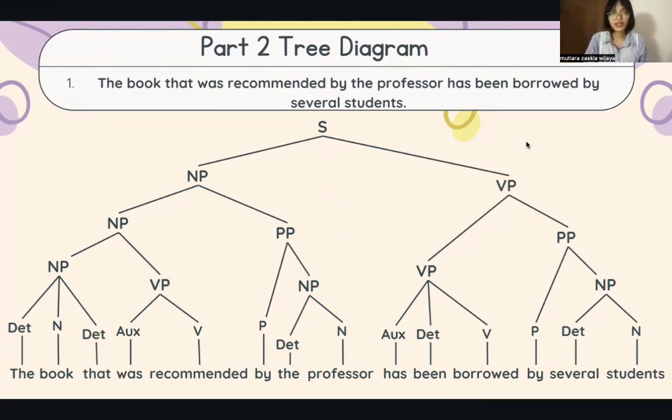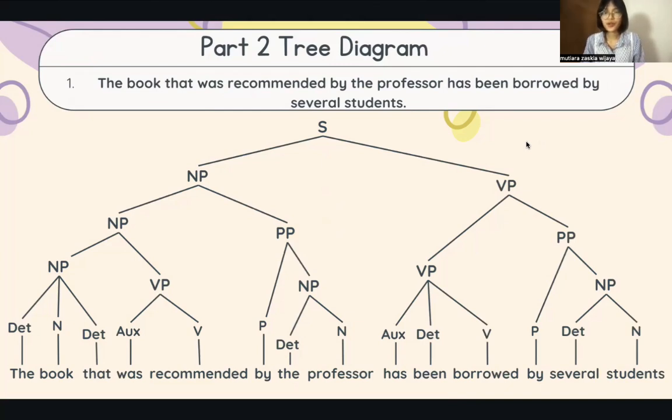The book that is a noun phrase because there is a determiner, book is noun, that is determiner. Was recommended is a verb phrase because was is auxiliary, recommended is verb. By the professor is a prepositional phrase because there is a preposition: it is by, the is determiner, professor is noun.